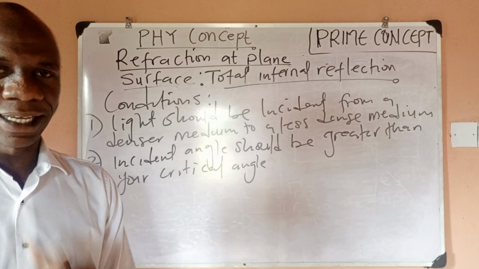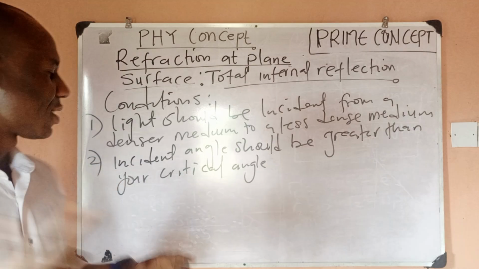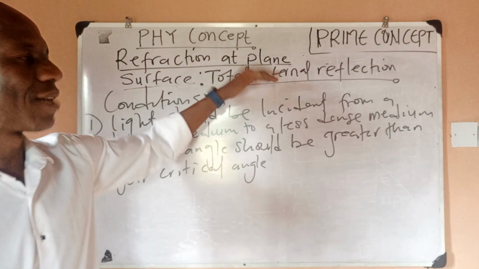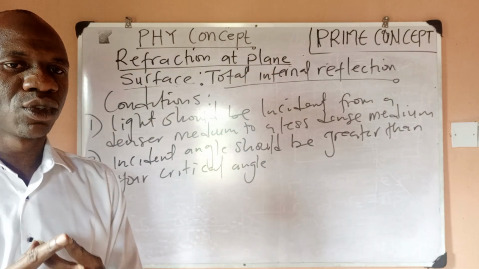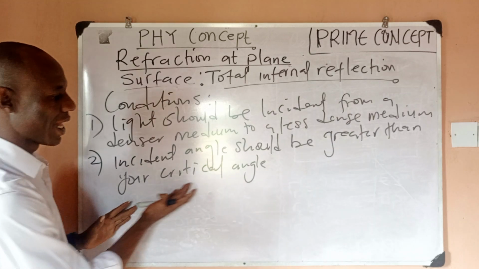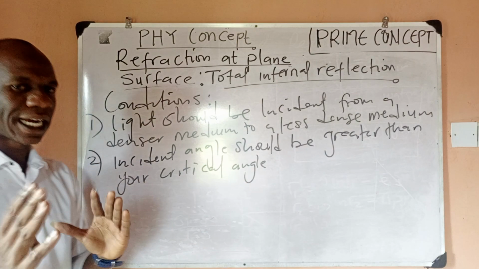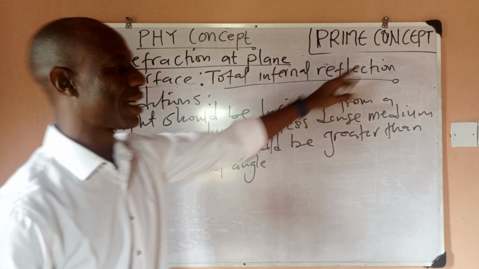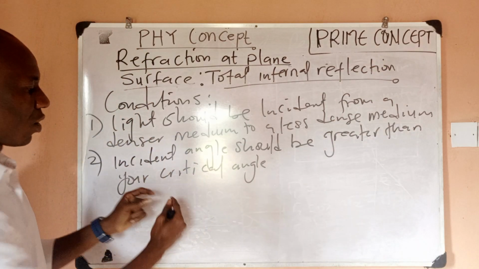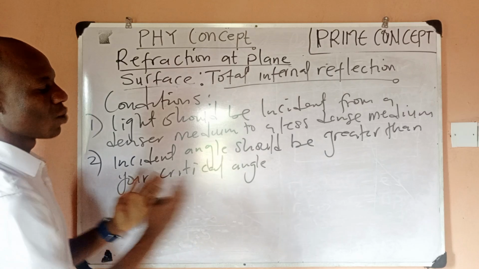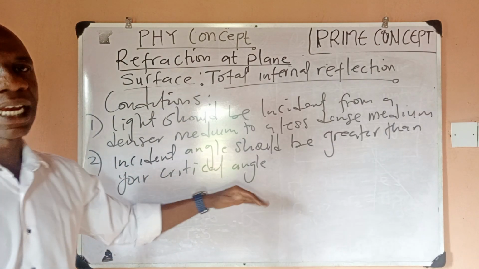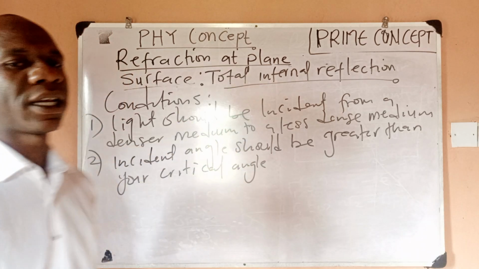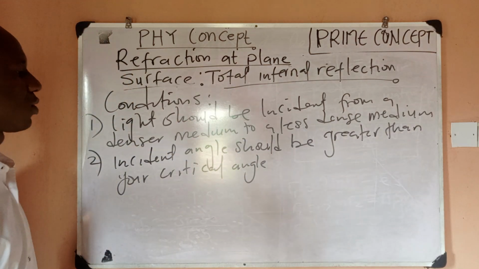Some students may ask that we don't understand what critical angle is, so how do you then understand total internal reflection? So what I will do now is to first explain the idea of critical angle. When you properly understand what critical angle is, we'll then come back and explain what total internal reflection is. So I believe this will be very clear to you.